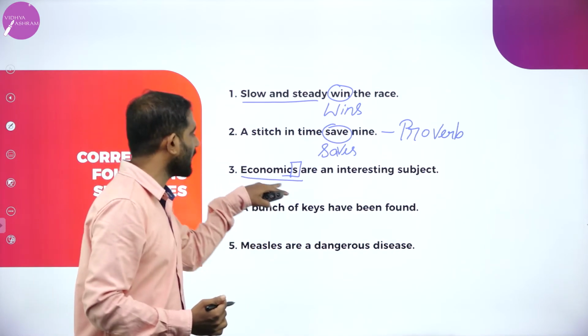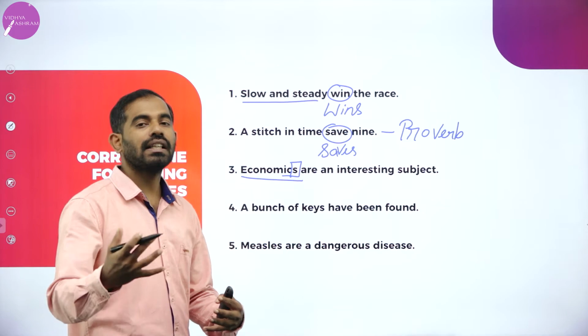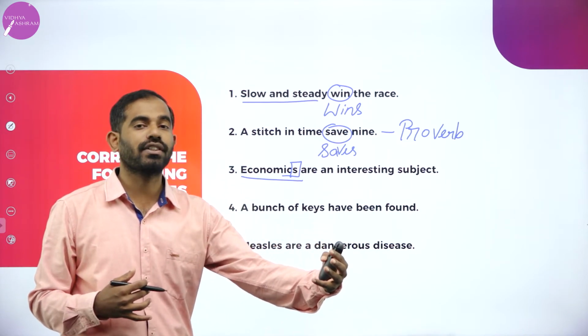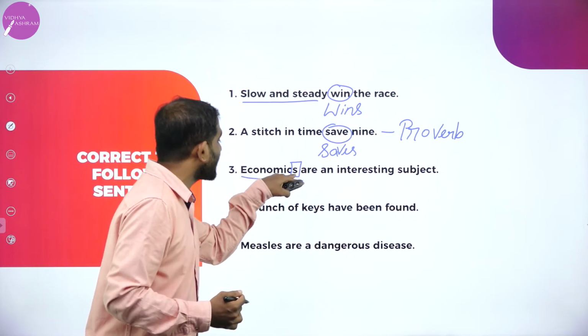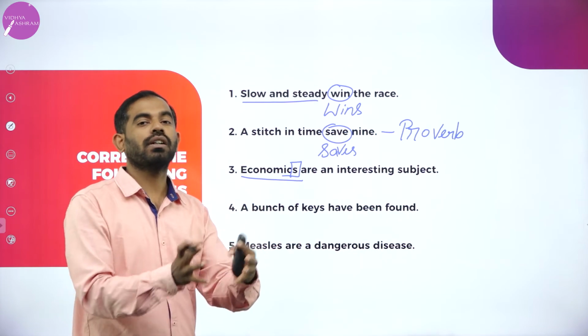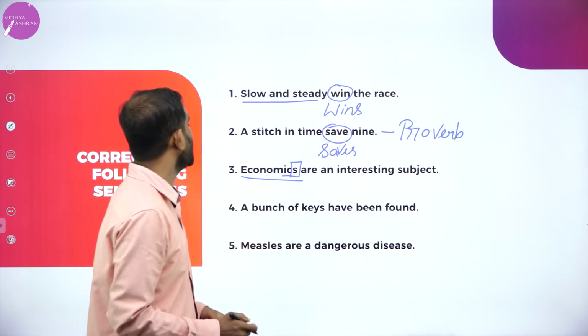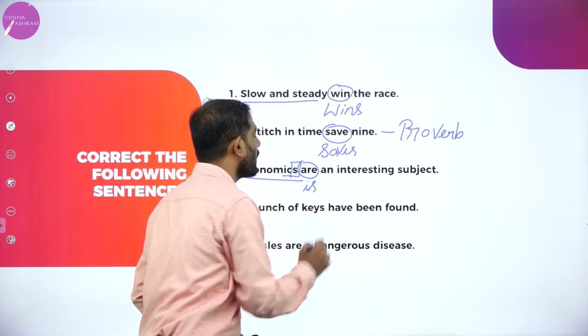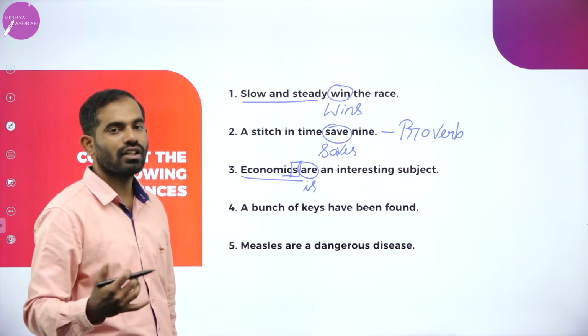Now, economics, mathematics, there are plenty more words which carry S at the end, but that doesn't make the word plural. It is singular. Economics, it is not are, it is. Economics is an interesting subject.